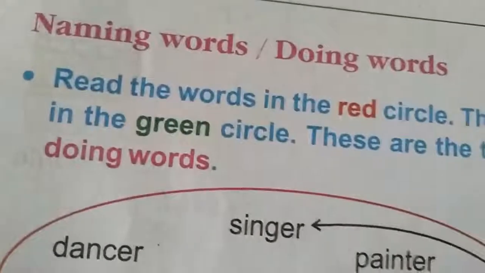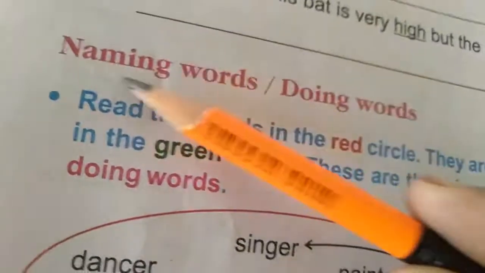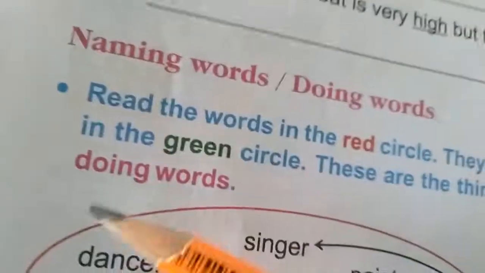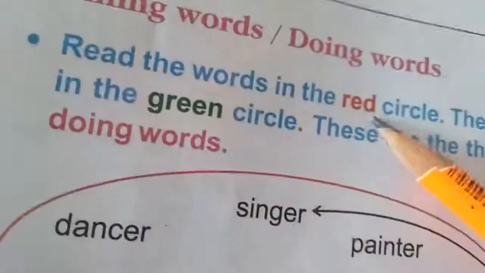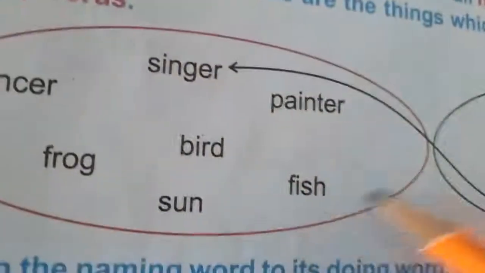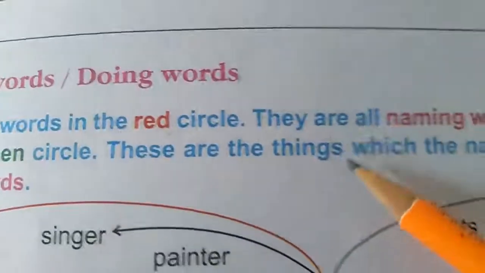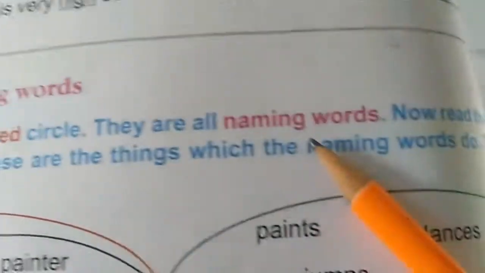See the question here. Once again, I will read this question, children. So here you can see: Naming words, doing words. Read the words in the red circle. This is the red circle, children. They are all naming words.